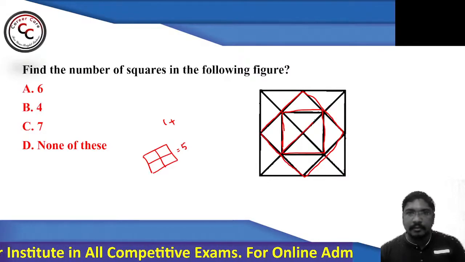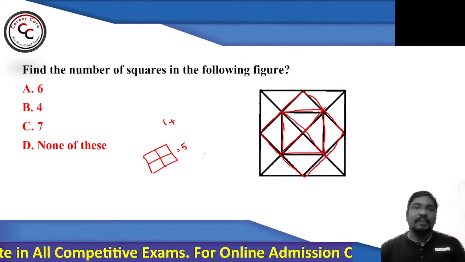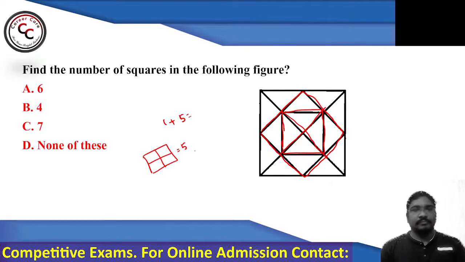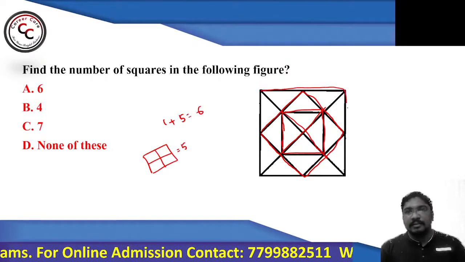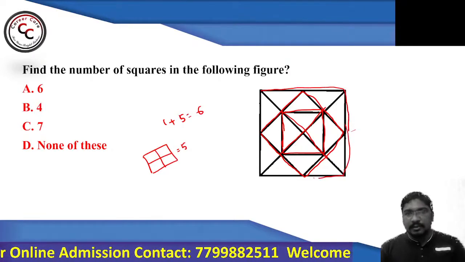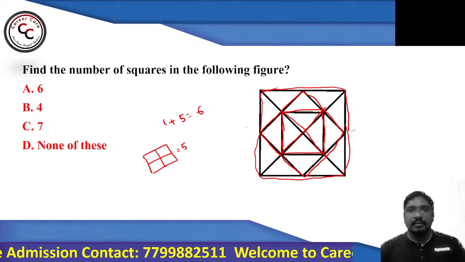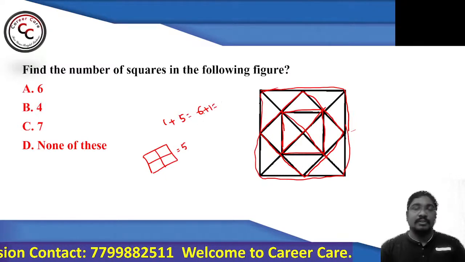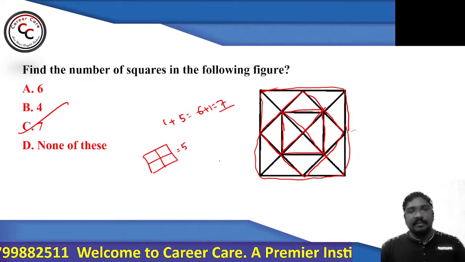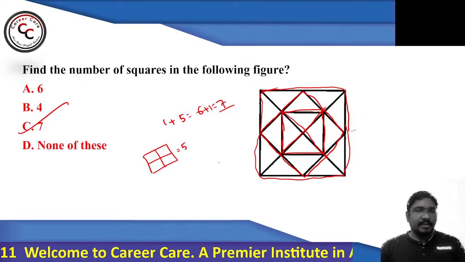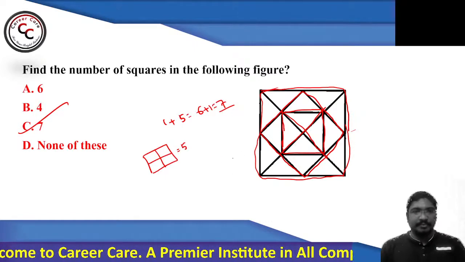So there you can find 5. So 1 plus 5, which is equals to 6. And the big square you can find here. So this is one more square. So 6 plus 1, which is equals to what? 7. So total there are how many? 7. Absolutely. Very good, Shivaprasad and Janaki, both of you.